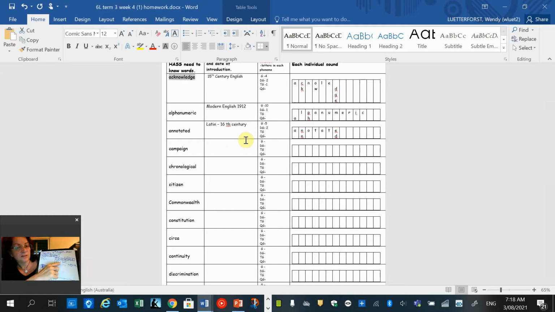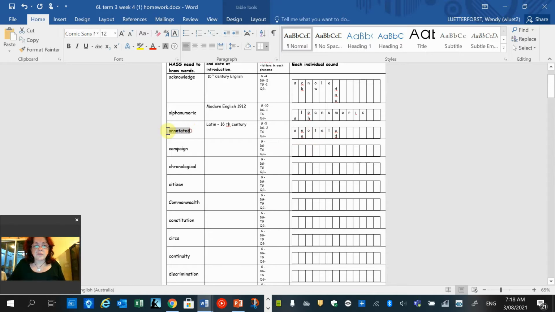Annotated over here, 7. And the A is in red because it's a vowel. N, O, T, A, T, D. Or you can fill it into the box here. Oh, this was the third one. Sorry, I missed one. And we can see that it's got A, N, N, O, T, A, T, E, D. And it's got 1, 2, 3, 4, 5 graphs, 2 digraphs.